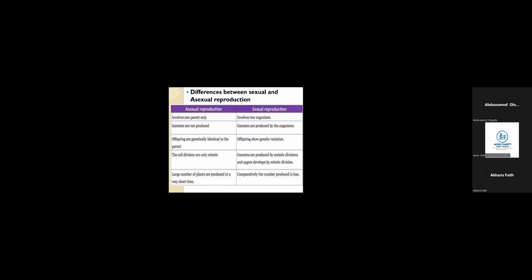You just need to understand that in the process of reproduction, sexual reproduction also has its own forms. Example is conjugation.